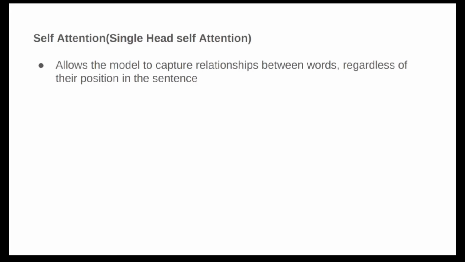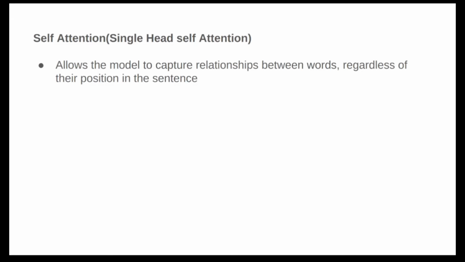Okay. Now let's recap what we have covered so far. We have just converted our words into embeddings so that the model can understand them. And we have also incorporated position information using positional encodings. Now, where are we lacking actually? We have done nothing with the relationship between the words. We haven't captured that relationship between the words. That's where self-attention and multi-head attention come into the picture, because they allow the model to capture relationships between the words.